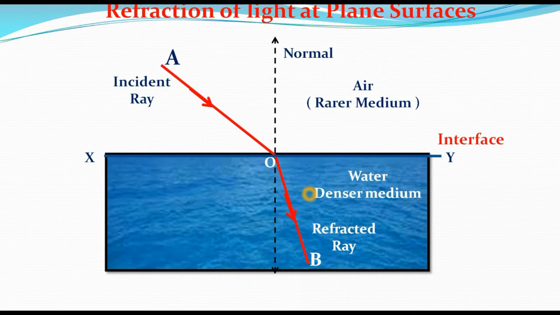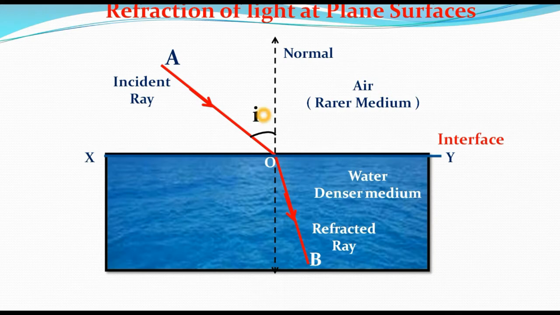When a light ray travels from one medium to another, either rarer to denser or denser to rarer, its direction changes at the interface. Here we have considered the light ray traveling from air to water.